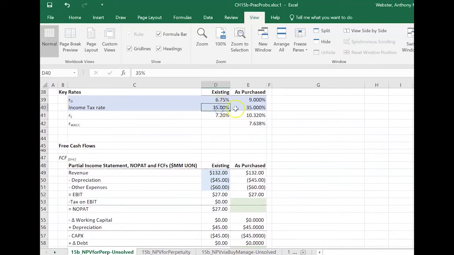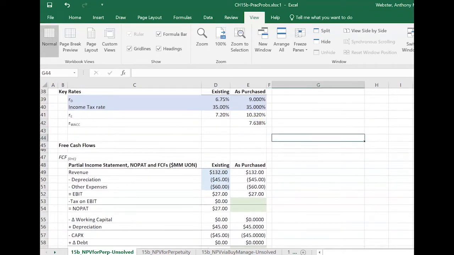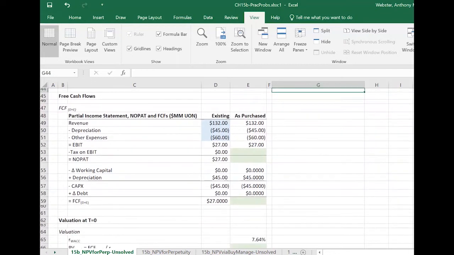Income tax rate isn't going to change. The IRS doesn't care what your capitalization is. So the income tax rate is the same. And the cost of equity capital has gone up as we expect here, because as the company gets more levered, it's more dangerous for debt investors and also for equity investors. And then I've computed for us, you guys know how to do this already, so in this case I've already computed for us our weighted average cost of capital.